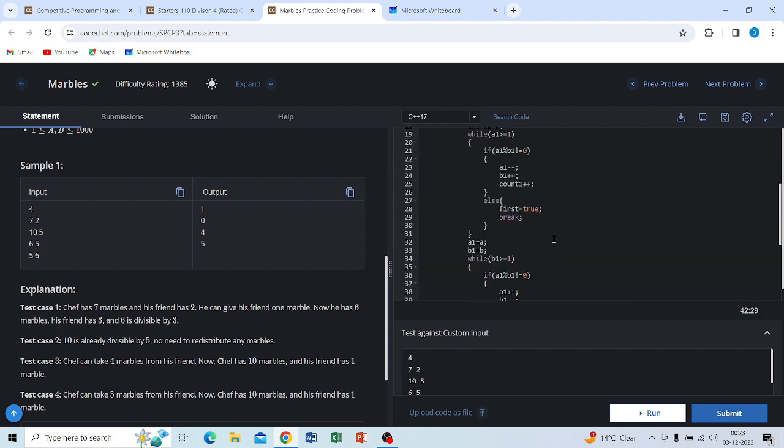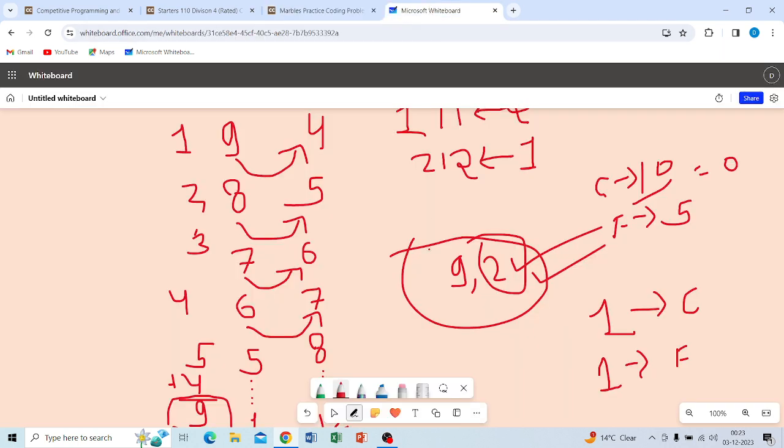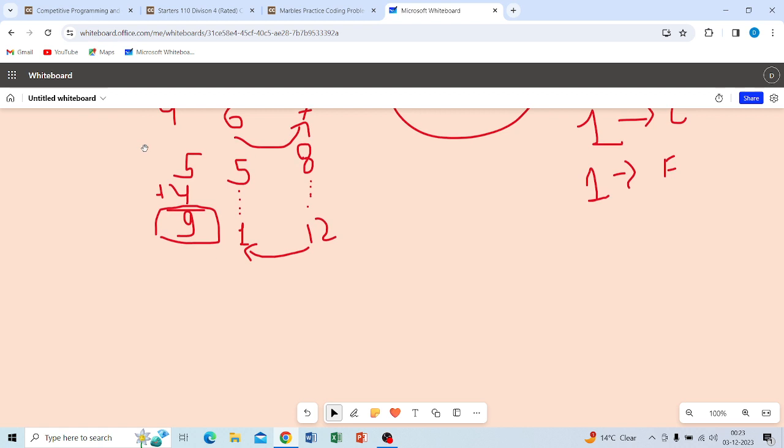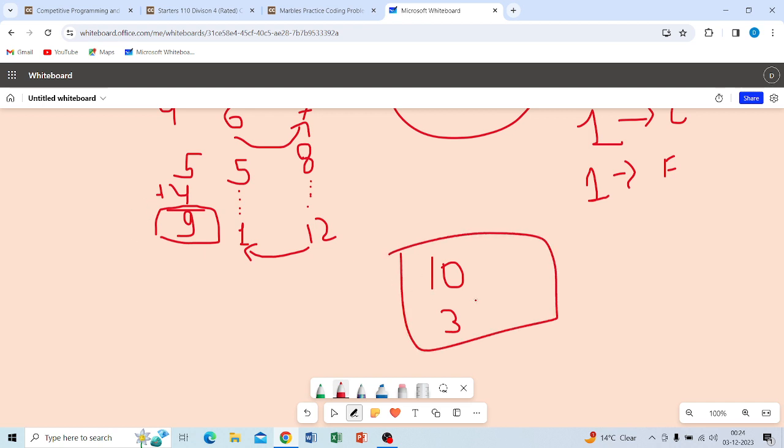So why do we require first true and second true? I will explain. Suppose this has 10 and this has 3. For this scenario, this is not divisible, and our whole loop would end according to this condition.